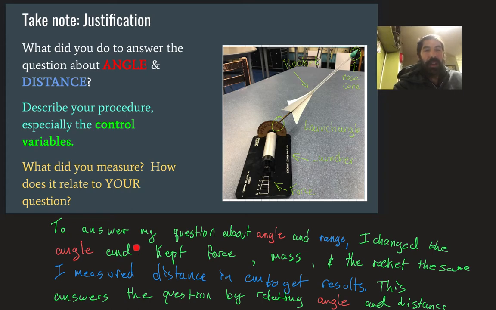I wrote, to answer my question about angle and range, see the question there, I changed the angle and I kept my controls, force, mass, and the rocket itself the same. Here's my dependent variable. I measured the distance in centimeters, note the units, to get my results.